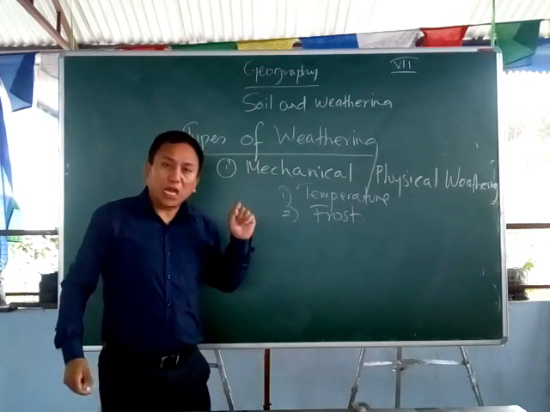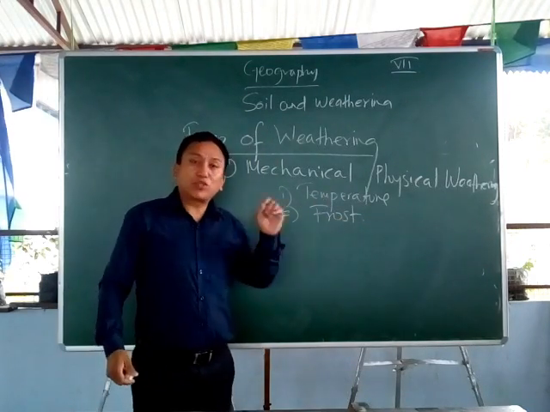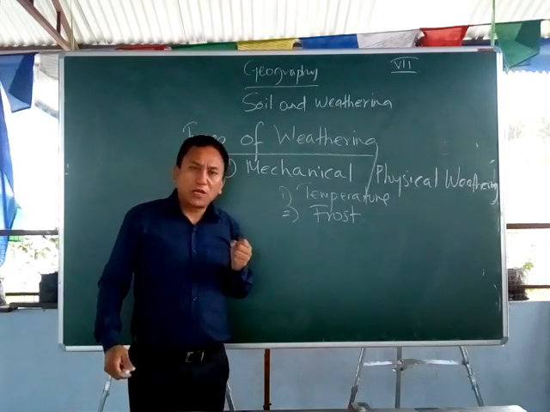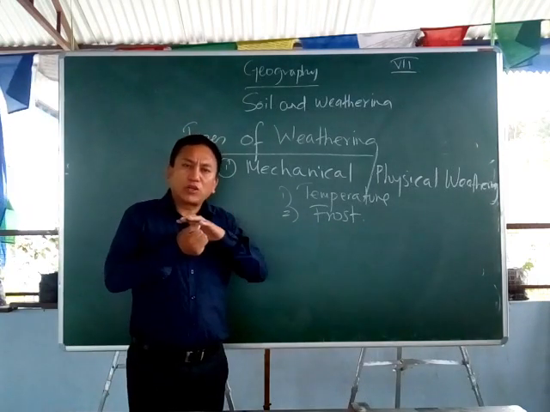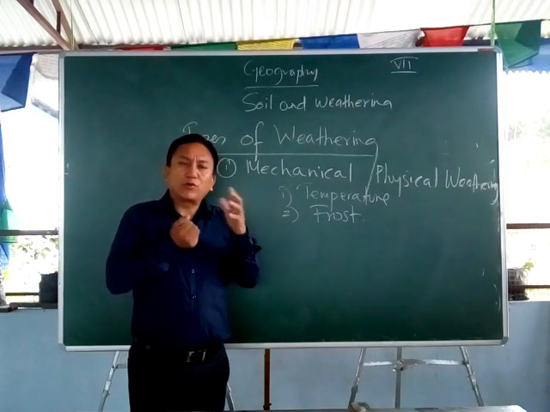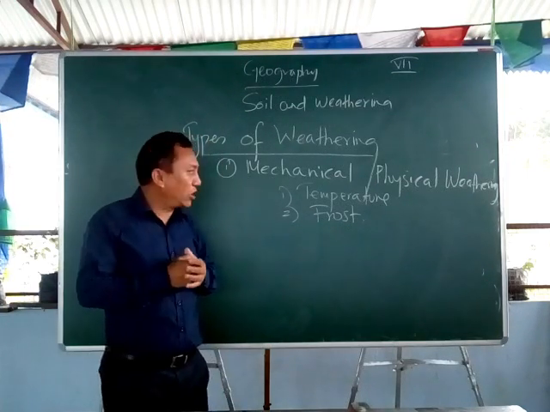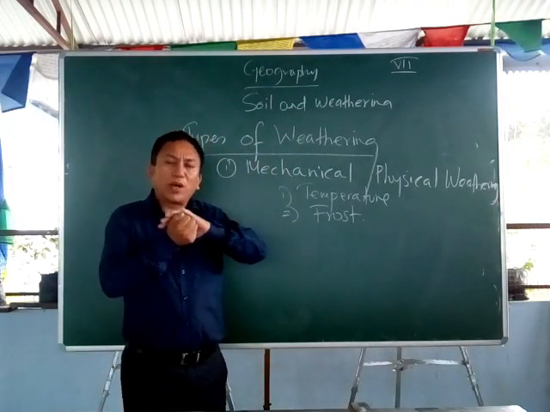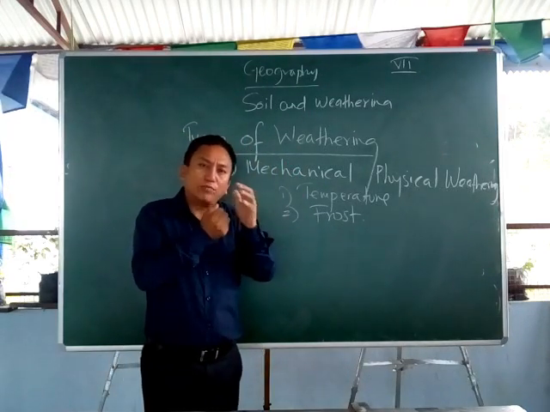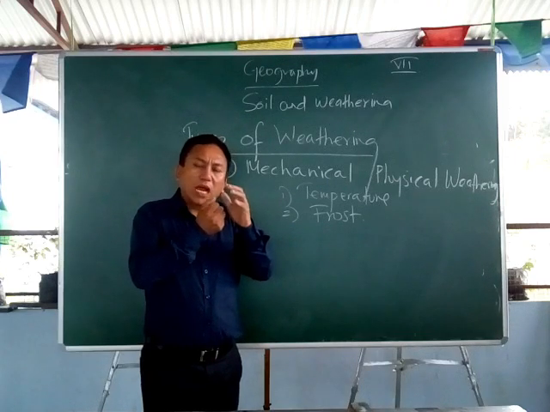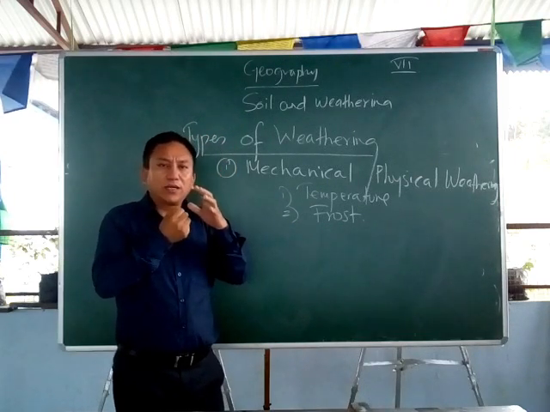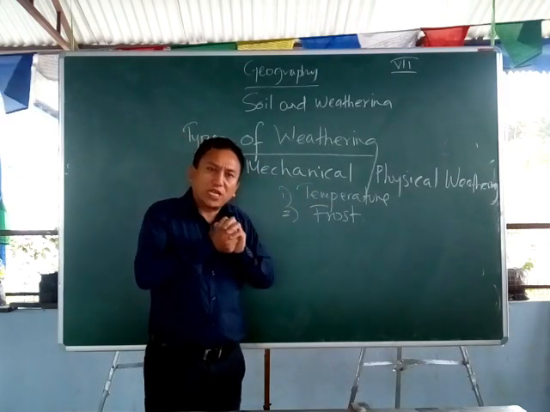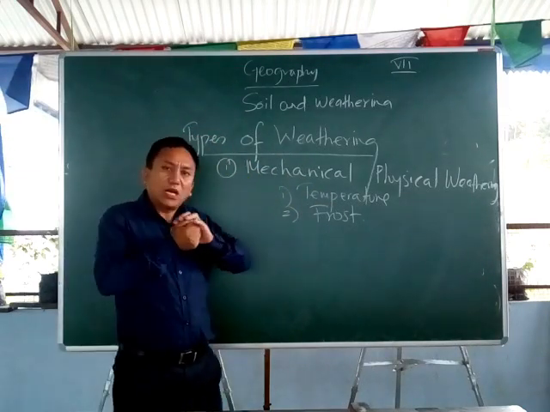Now the rocks also can be broken down because of a process called exfoliation. This is when the rocks are not good conductors of heat. When the sun shines, the direct sunlight falls on the rocks, whereby the outer part of the rocks expands more and less in the inner side. Again at night time, when the temperature is very cold, it contracts. Again next time the temperature is high, it expands.